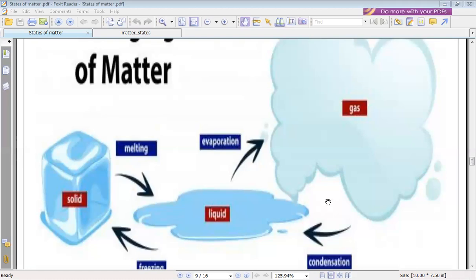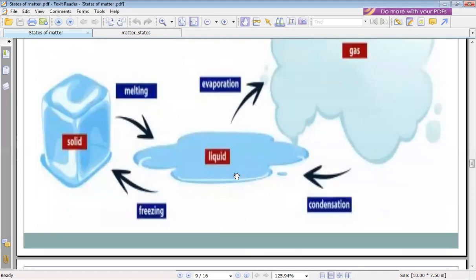And condensation: gas changes into what? Liquid, by heating or cooling? By cooling. Perfect. And the last one is freezing. Liquid changes into what? Ice. Ice is any solid.